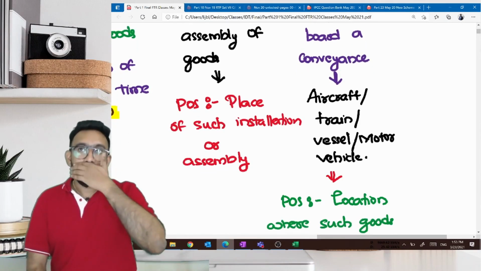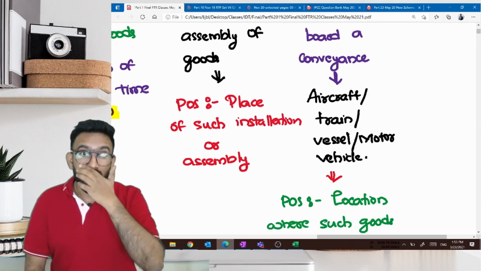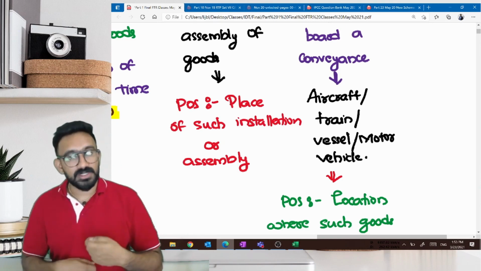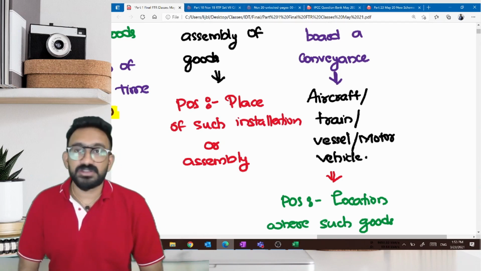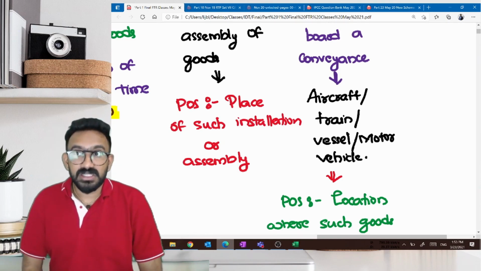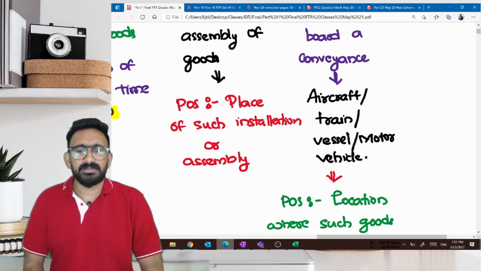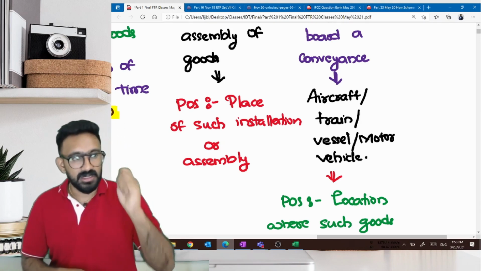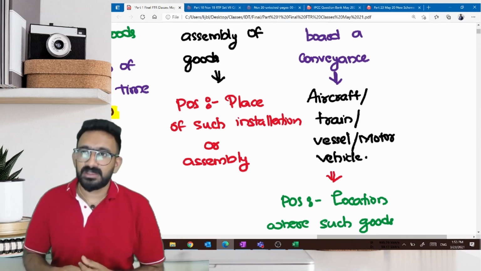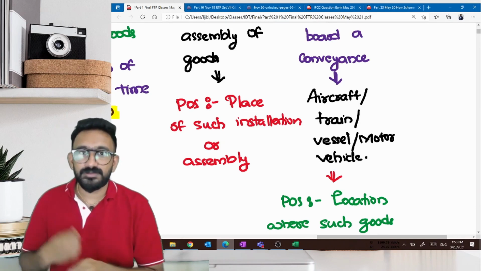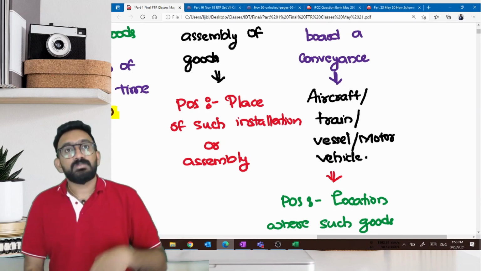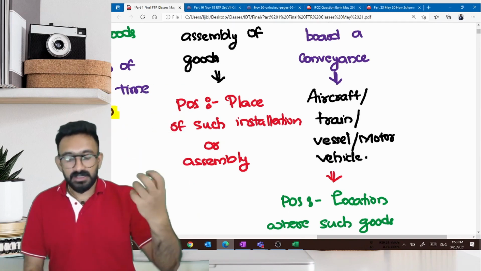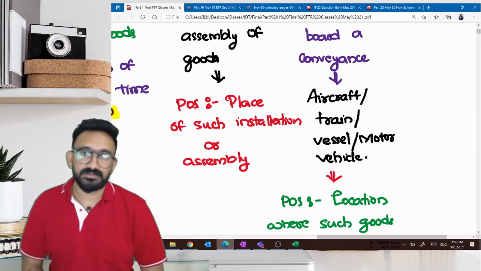Which means that I'm supplying the goods on the train. So you know that when we travel in train, there are a lot of people who are selling goods. Especially in the reserved compartments, the sleeper compartment, people come and they'll sell the product. They'll sell books. They'll sell consumer goods. They'll sell perfumeries. A lot of goods that they're selling. Even in aircraft, merchandise sale happens. In buses it can happen.